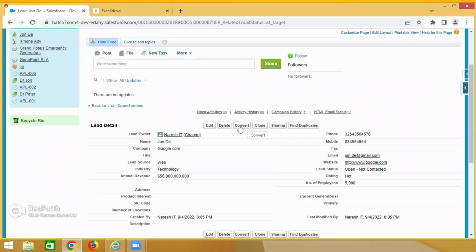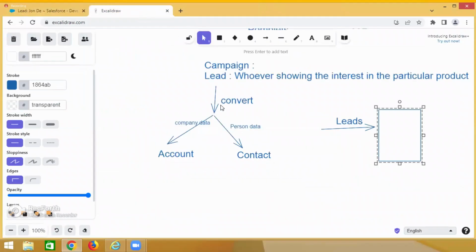Now see, guys, a lead is coming. Whenever you convert it, what happens? The lead is converted into company information and personal information. Company information goes to the account automatically, and personal information goes to the contact.